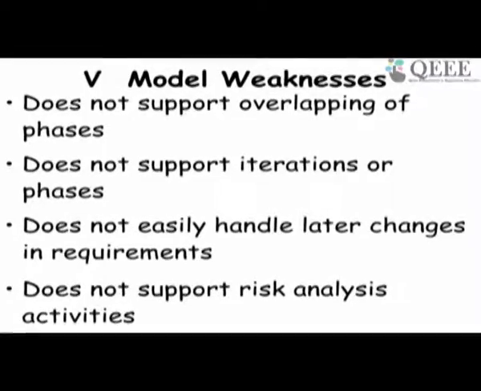We did not see iteration there. What happens if some bugs escape a stage? It does not support overlapping of the phases, does not easily handle change to requirements, does not support risk analysis, etc.